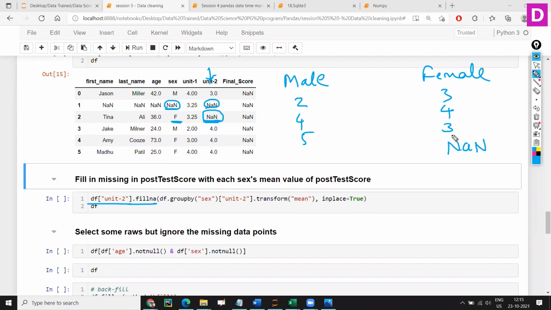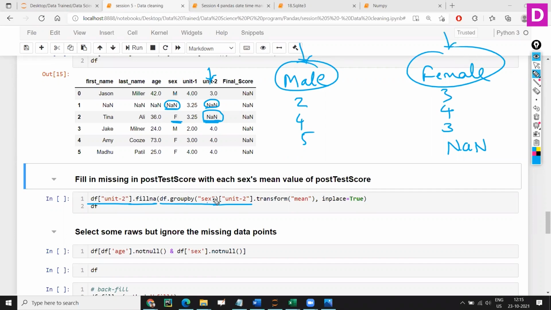I want to fill the marks based on other female students' marks. So first I'm going to say df dot groupby sex, unit 2. Means we have male and female, you group them. Whenever I say dot groupby sex, it is going to group male and female.